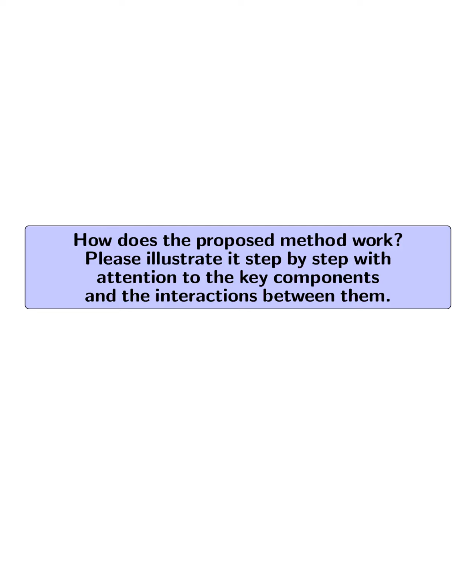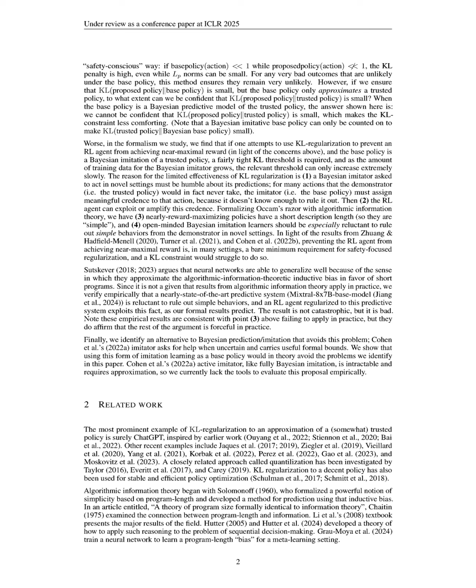How does the proposed method work? Please illustrate it step by step with attention to the key components and the interactions between them. The proposed method for KL regularization in reinforcement learning, RL, involves several key components and interactions. First, the agent operates under a KL divergence constraint between its proposed policy and a Bayes policy, which is a predictive model of a trusted policy.